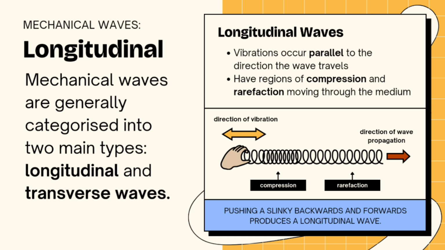So what are longitudinal waves? Longitudinal waves are waves in which vibrations occur parallel to the direction the wave travels and have regions of compression and rarefaction moving through the medium. For example, pushing a slinky backwards and forwards produces a longitudinal wave.